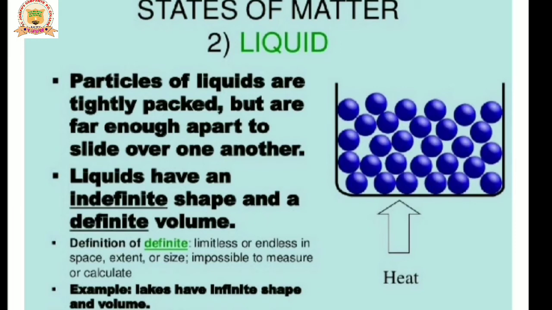Next state of matter, the liquid. In a liquid, the particles are tightly packed but are far enough apart as compared to solids. Means they are loosely packed as compared to solids. Whenever heat is given to a solid, it is converted into liquid form. The particles of a liquid are tightly packed but far enough apart to slide over one another. Liquids have an indefinite shape and a definite volume.